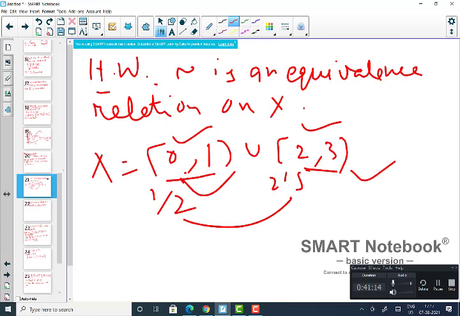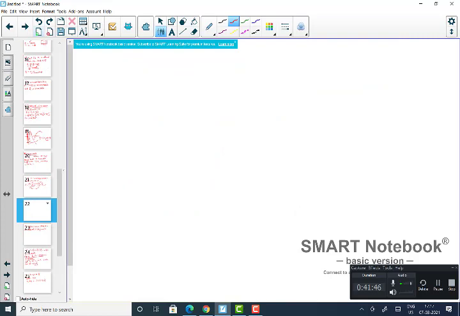Obviously, for homework you can show me next day that this is an equivalence relation. Reflexive and symmetric are very simple. Transitivity is also simple. You just have to check that two connected spaces have a connected union provided they have a common point, and that is obvious here. There are many properties of equivalence classes, and I can prove some of them, and then we will go to the next day. I will leave some problems for next day.